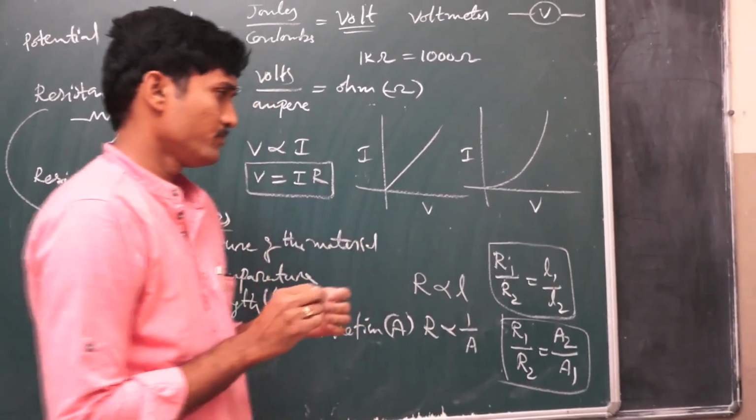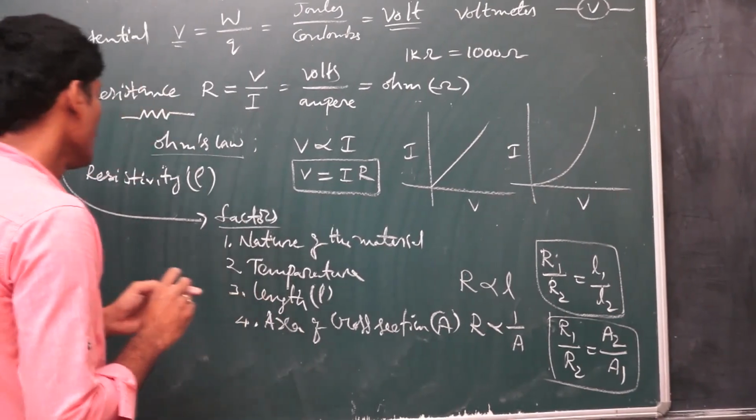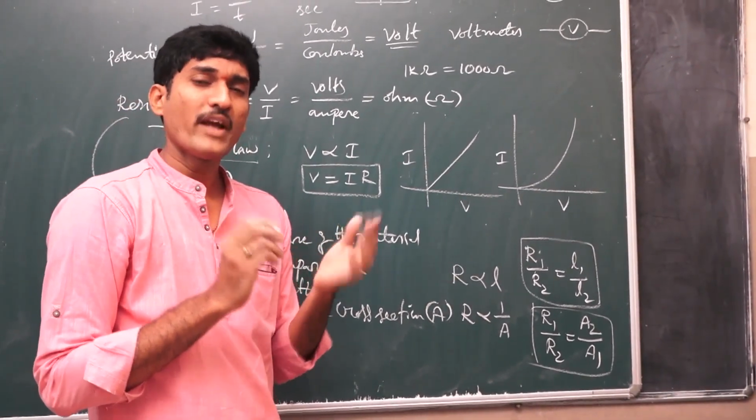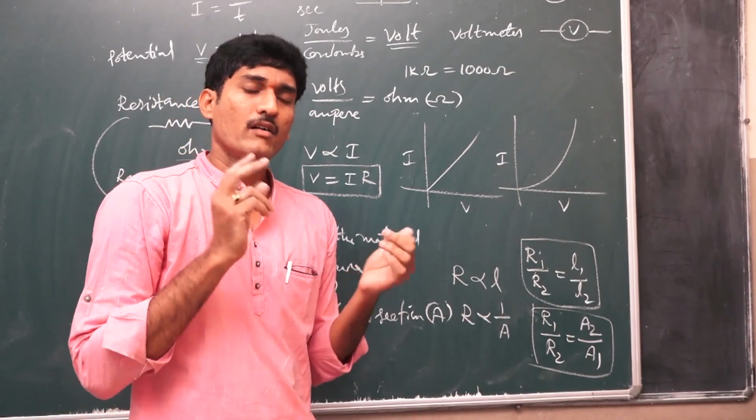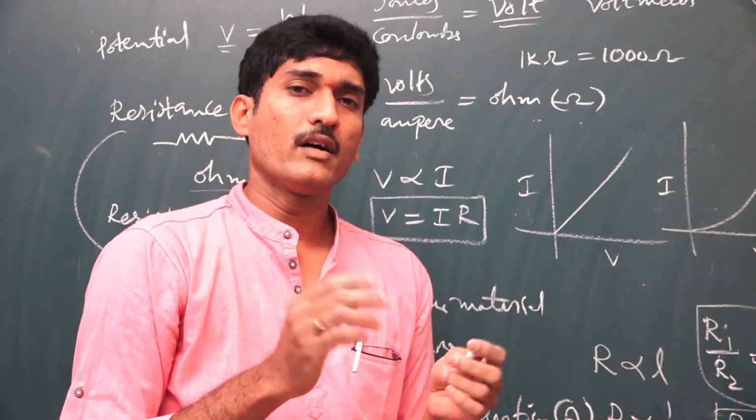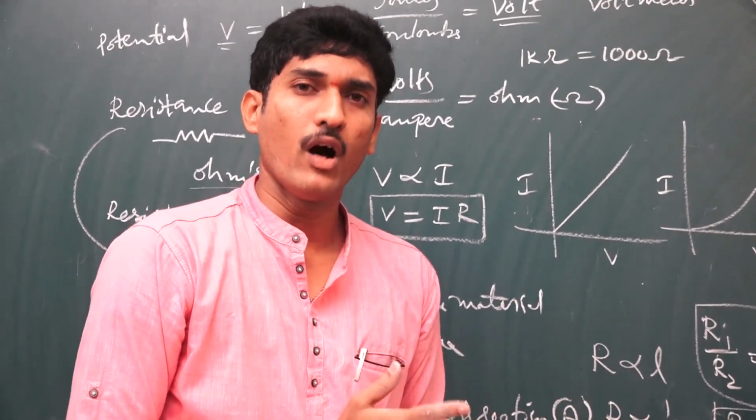Now some problem. Suppose a 10 centimeter wire has a resistance of 8 ohms, and what will be the resistance of the wire if its length is reduced to half?